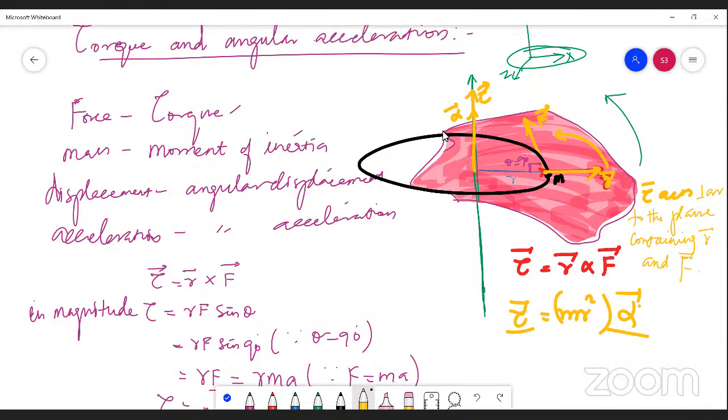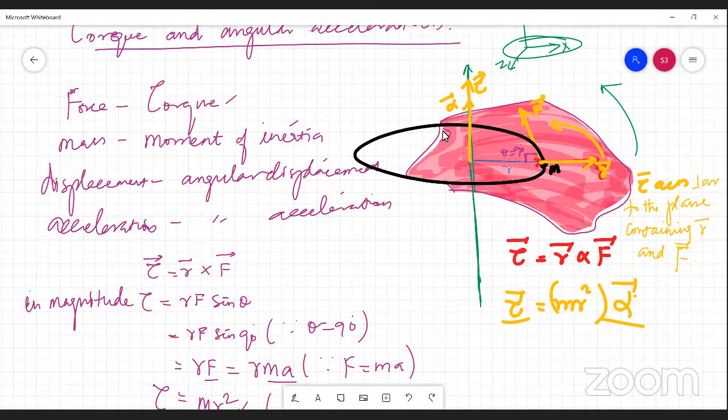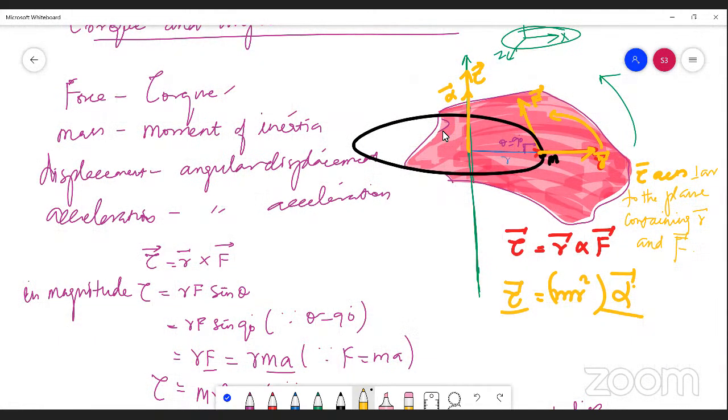So tau vector acts perpendicular to the plane containing R vector and F vector. So tau vector will be acting along the axis. If tau vector is acting along the axis, alpha vector will also be acting along the same direction. And we can say here, if tau vector and alpha vector are acting along the same direction,